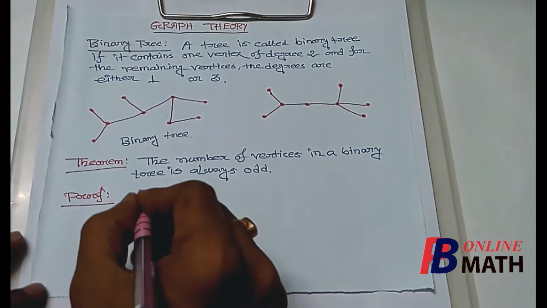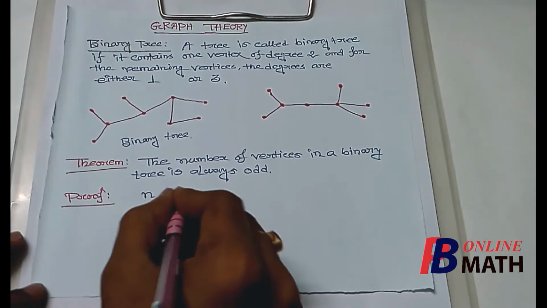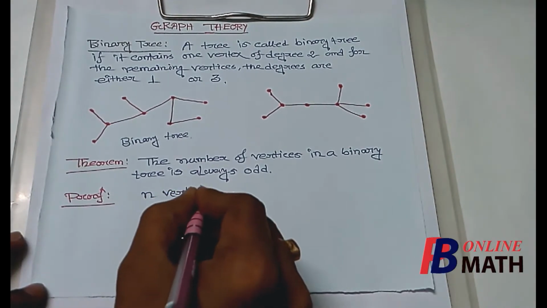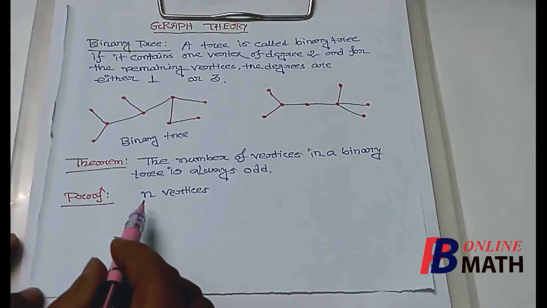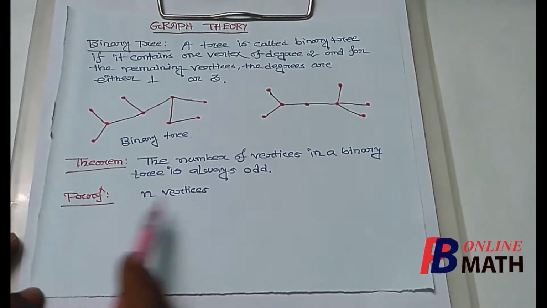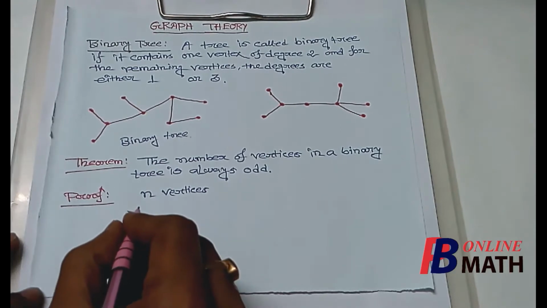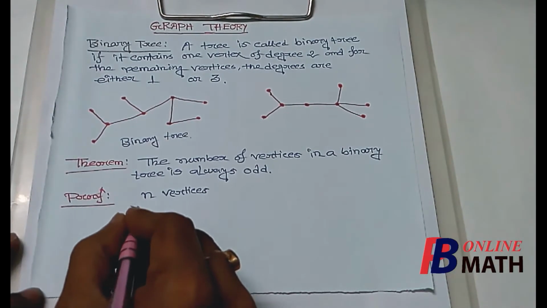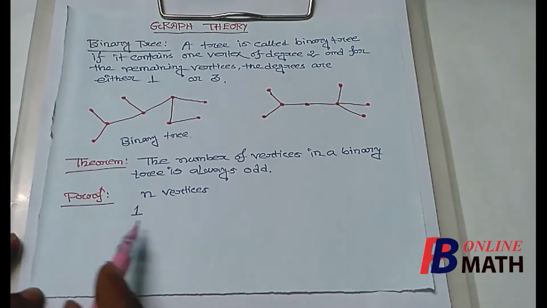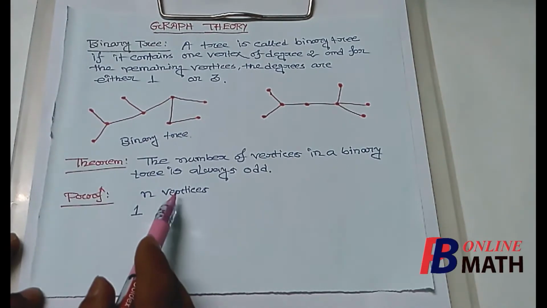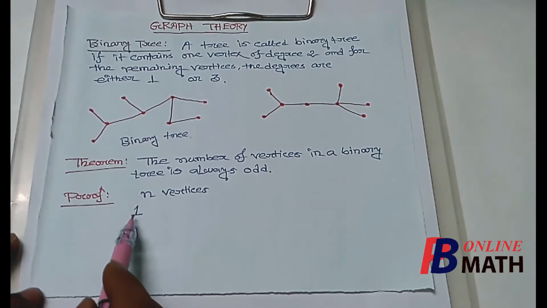We assume that the number of vertices of this binary tree is n. So the tree contains n vertices. Now out of these n vertices, a binary tree contains exactly one vertex having degree 2.